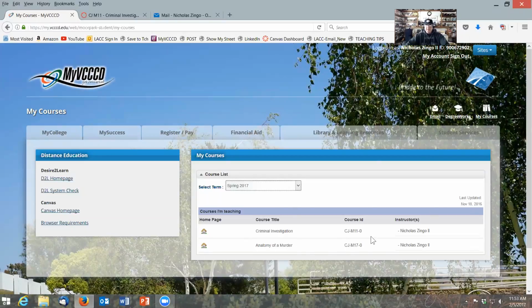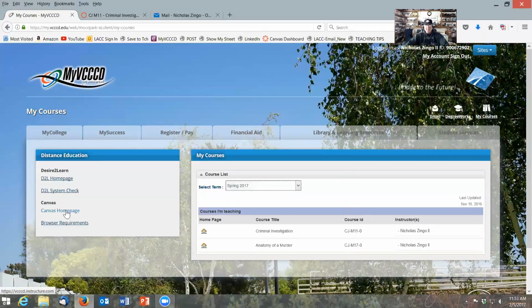Below here will be a listing of all courses, whether they be on ground or in a classroom or online. Since this is an on-ground course, we will proceed likewise. Now, take your cursor, navigate to the left. Don't worry about Desire to Learn. Desire to Learn at the end of this semester will no longer exist on this campus. It is being phased out almost everywhere throughout the nation as well. Go to Canvas homepage, which is just below Desire to Learn.